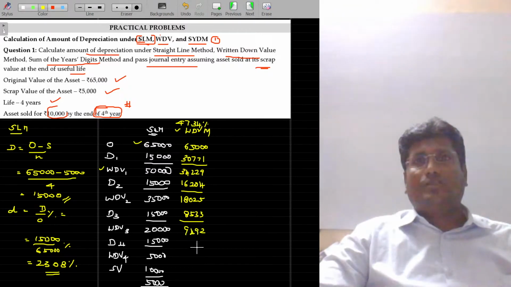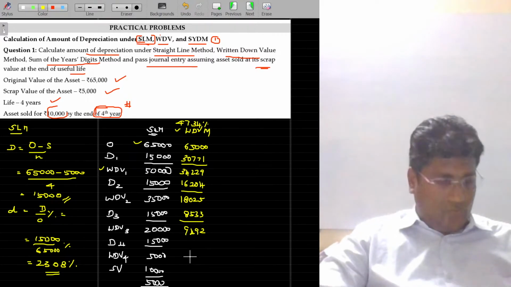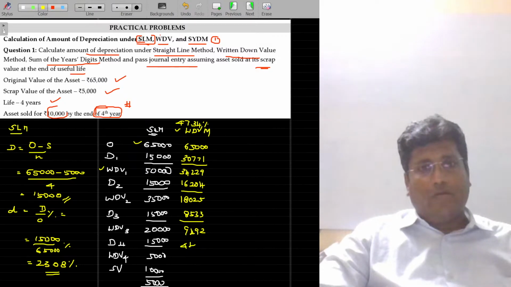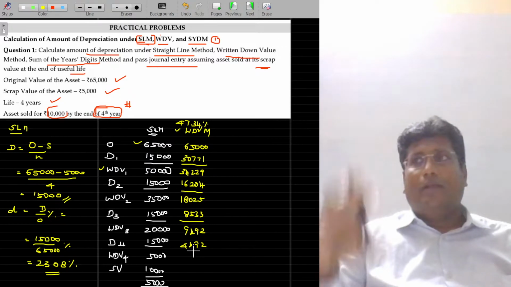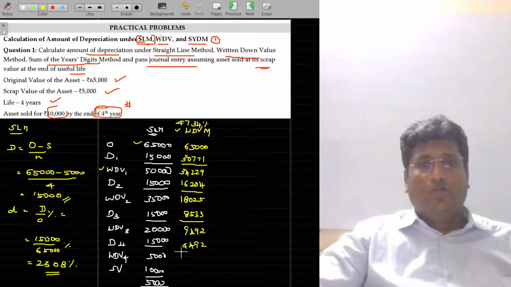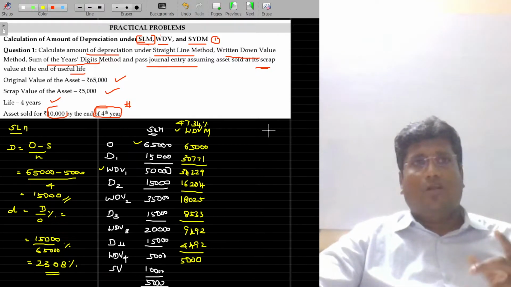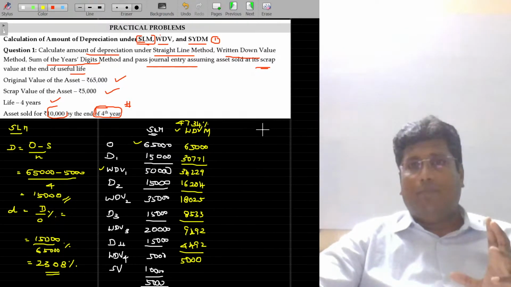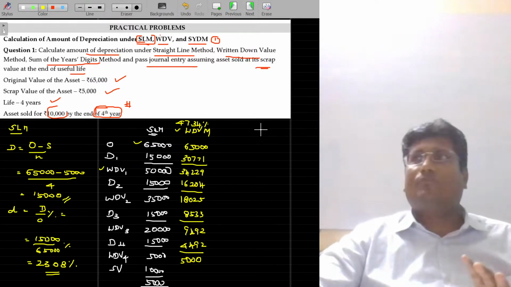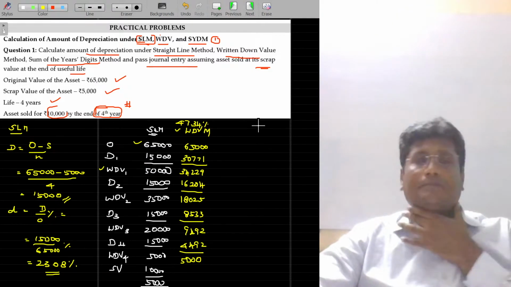Now you have to subtract the depreciation for the fourth year at the same rate, 47.34% on 9,492. This value being 4,492. It may probably be closer to this number, but I make it equal to this number to have the WDV being 5,000. This is a rounding off error. There may be chances of rounding off error. It's not exactly 47.34, it is already rounded off. Because of the rounding off, the scrap value by the end of fourth year may not match the 5,000 rupees, but I can match it to 5,000 rupees in such a way that the depreciation for the fourth year is adjusted here, right?